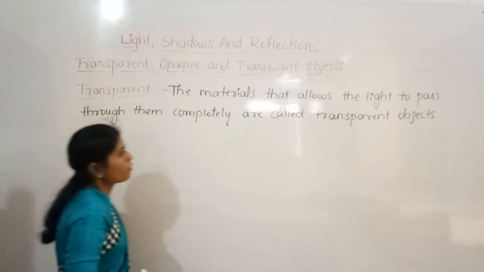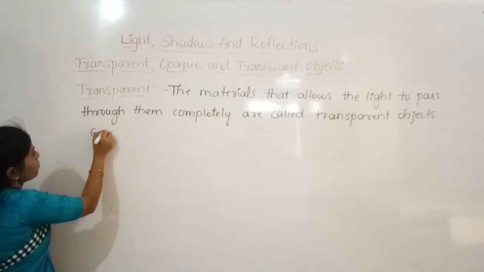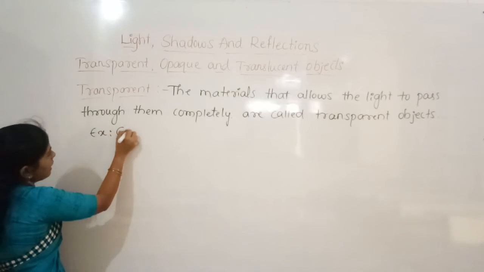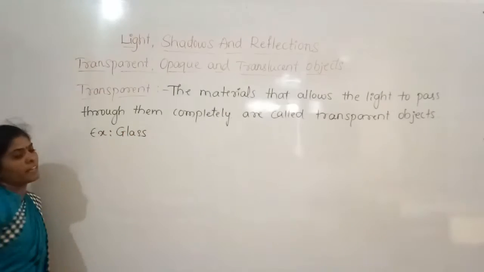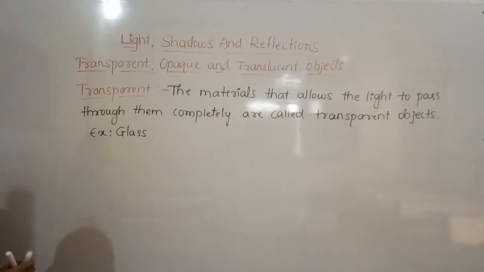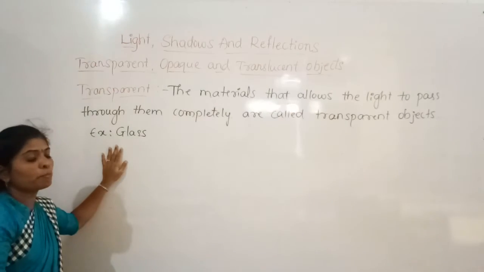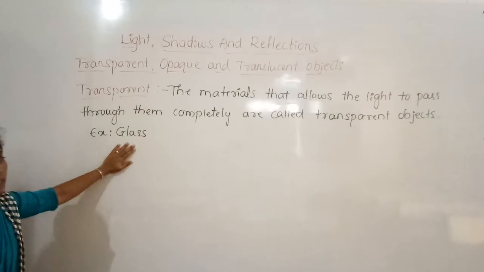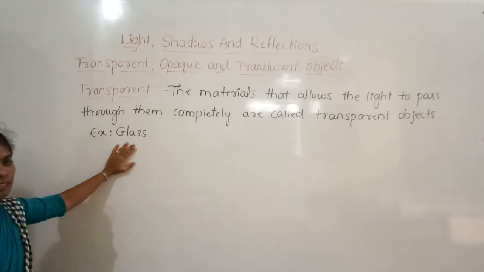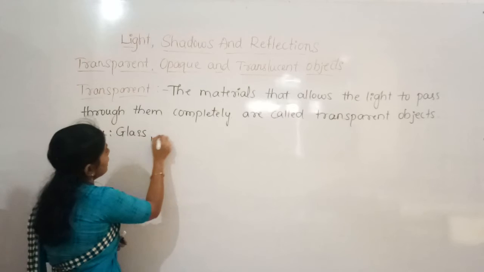So what examples can we give for the transparent objects? We can give the glass. Yes, glass allows all the light which falls on it to pass completely. Then we can see the objects through the glass. And also the clear water.